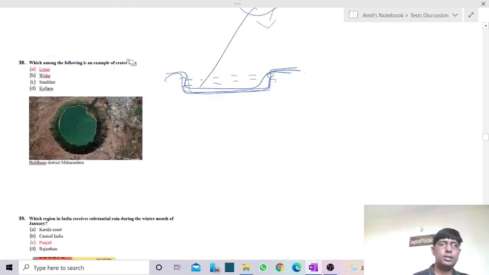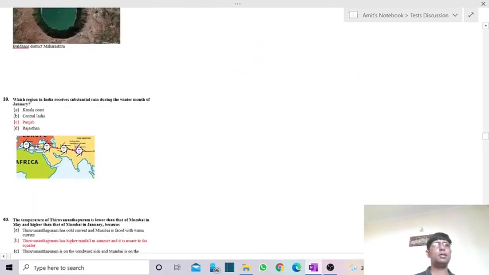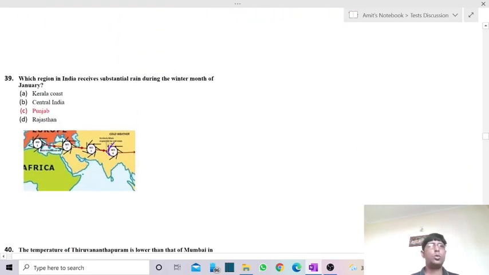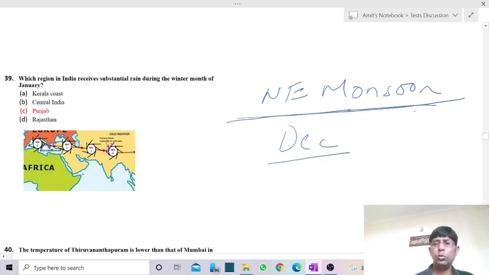Okay, so the answer is Lunar Lake in Maharashtra. Then comes the next one: which region in India receives substantial rain during the winter month of January? We have discussed that the northeast monsoon is there up till the month of December. October, November, December, we're having northeast monsoon, which brings